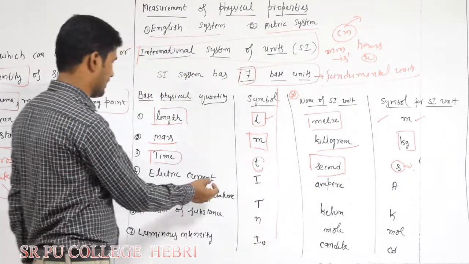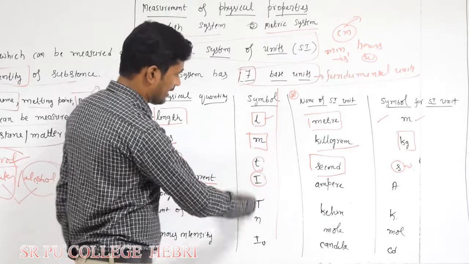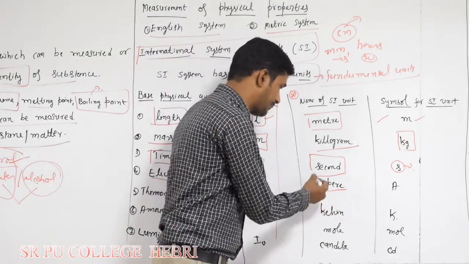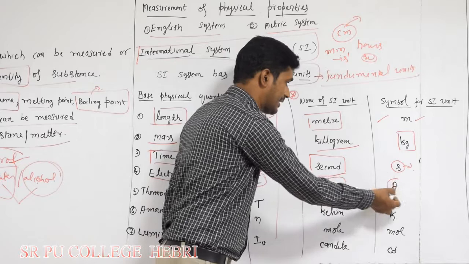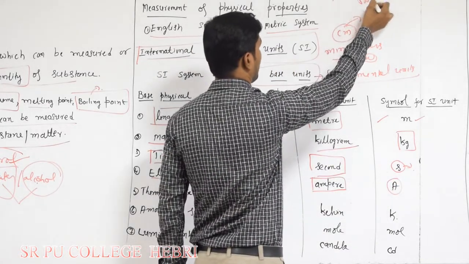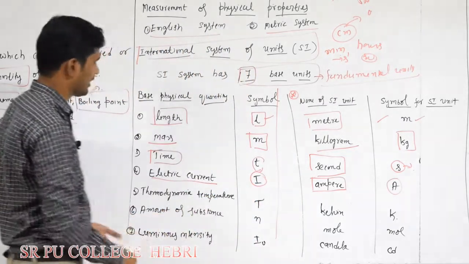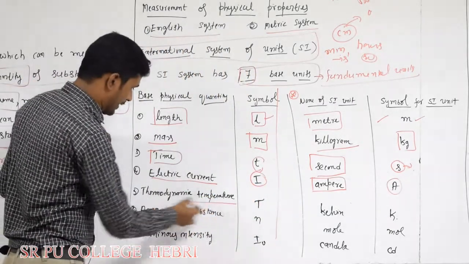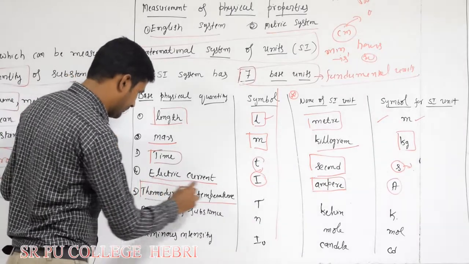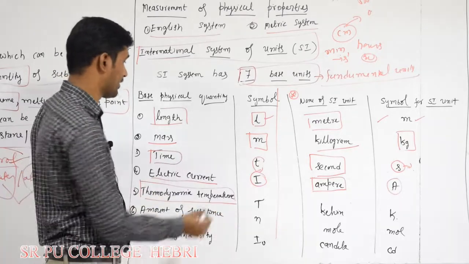Next, electric current. The symbol for the base quantity is I, its SI unit is ampere and its symbol is A. Like this, 1 ampere, 5 ampere, 0.1 ampere, you represent the electric current. Next one, thermodynamic temperature. Thermodynamic temperature represents the temperature on the Kelvin scale. Remember, it is not degree Celsius.